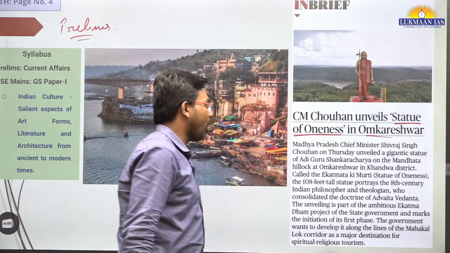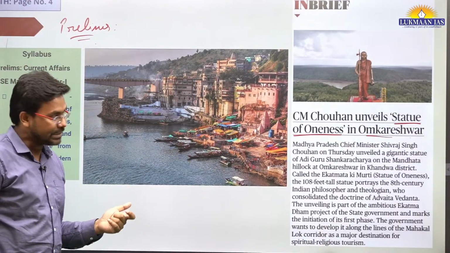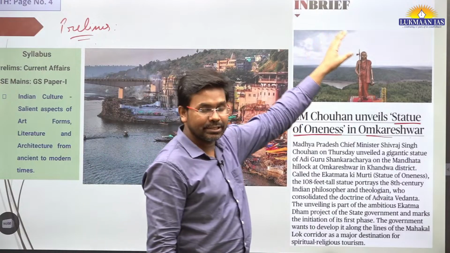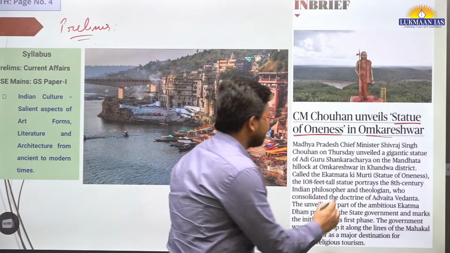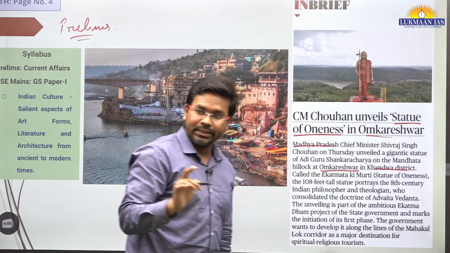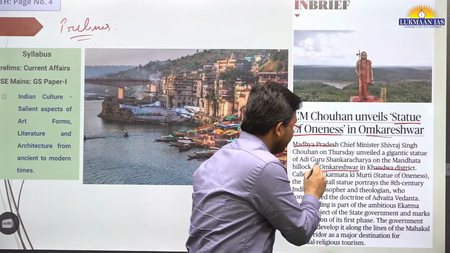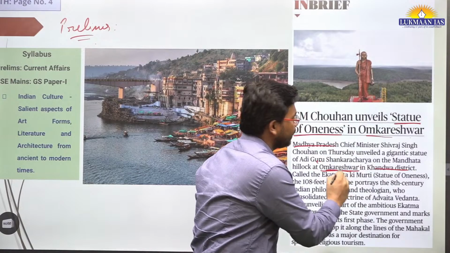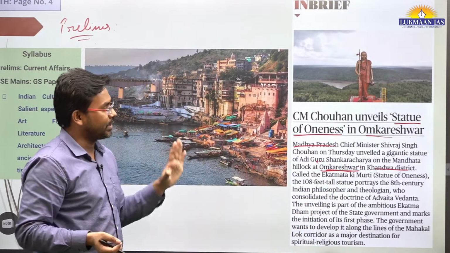We need to understand that the Chief Minister of Madhya Pradesh has unveiled this particular statue in a place called Omkareshwar in Khandwa district in Madhya Pradesh. This location is important. The keyword Omkareshwar is important. It is a location in Khandwa district in Madhya Pradesh.